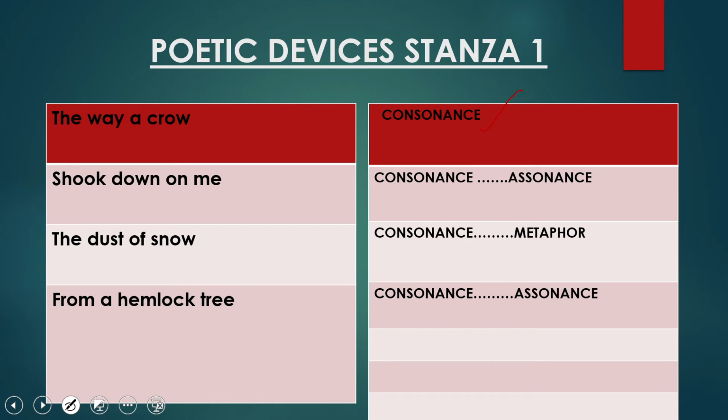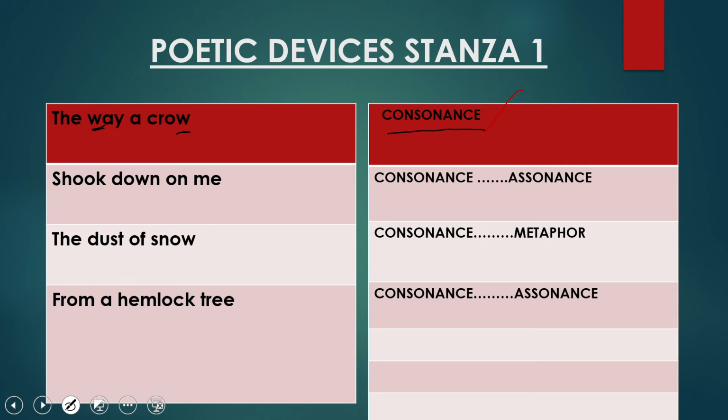And here, dear children, in "the way a crow," the W sound is being repeated here in the first line, which is the example of consonance. Second line, "shook down on me."